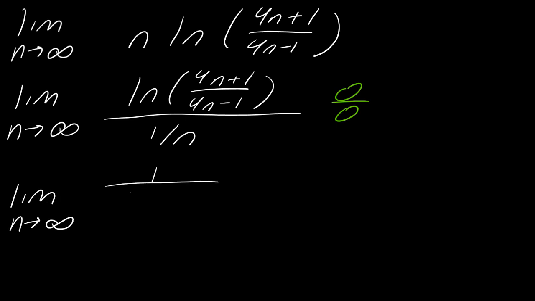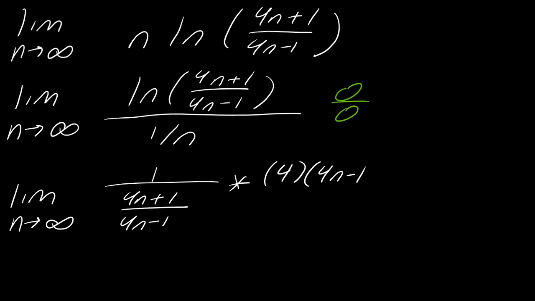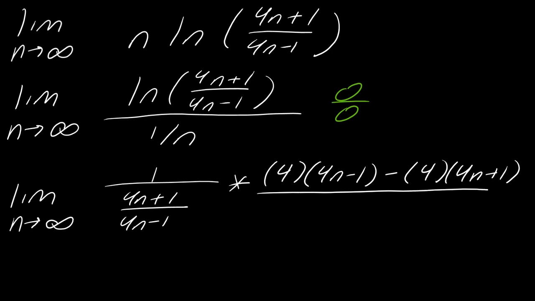So I've got 1 over 4n plus 1 over 4n minus 1, and then I have to multiply that. So that's the derivative of the outside function. And then we have to multiply that by the derivative of the inside function. So hopefully you remember your quotient rule. I take the derivative of the top and leave the bottom function alone, and then I subtract off the derivative of the bottom and leave the top function alone. And then I have this times 4n minus 1 squared.